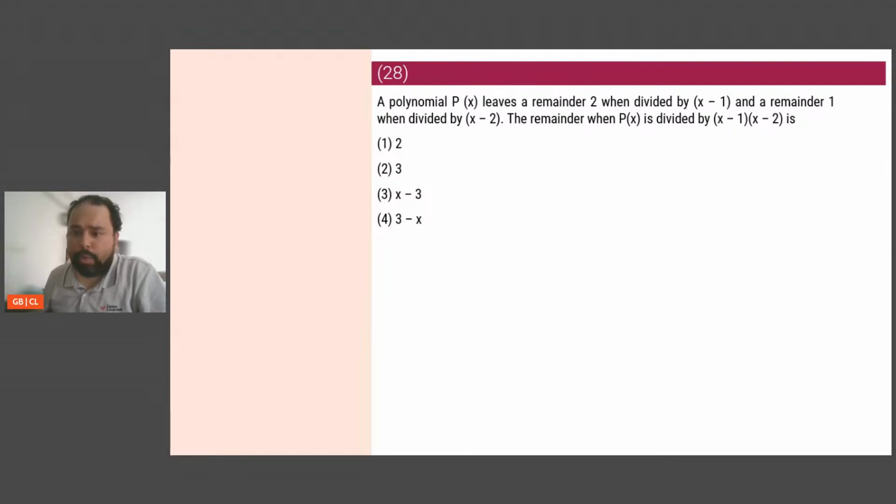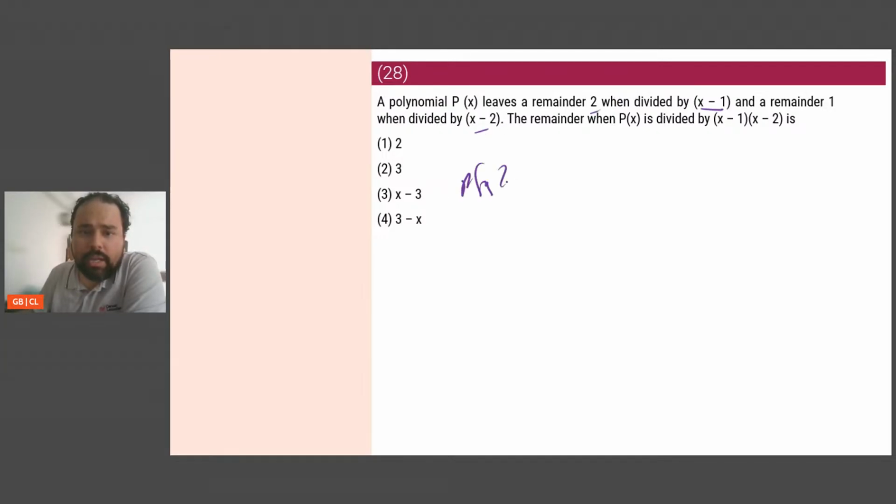Okay. I hope we are clear till here. I still have about 16 minutes to go. So okay, I'll keep picking it up. A polynomial P of X leaves a remainder 2 when divided by X minus 1 and a remainder 1 when divided by X minus 2. What is the remainder when P of X is divided by X minus 1 into X minus 2? So it leaves a remainder 2 when divided by X minus 1, and 1 when divided by X minus 2.